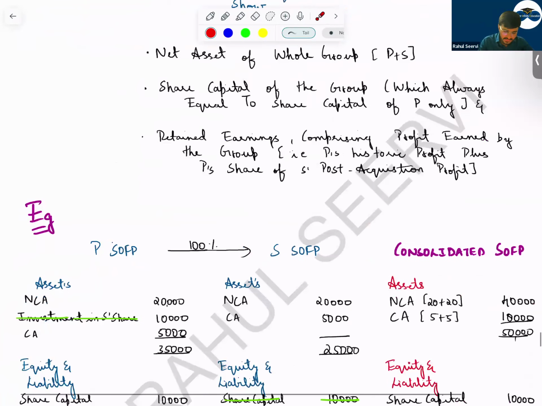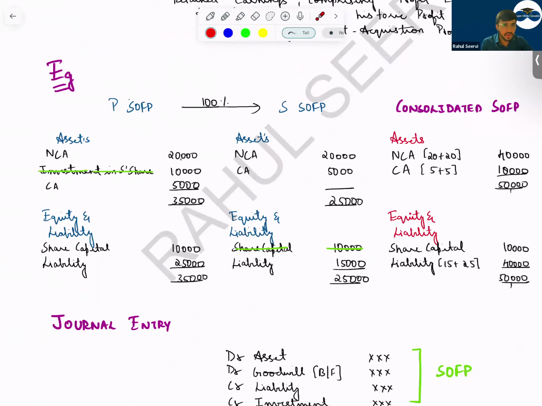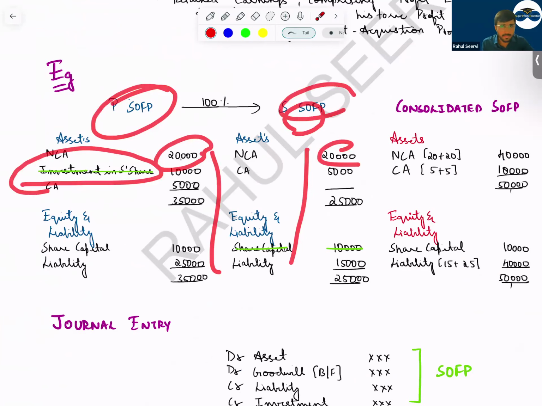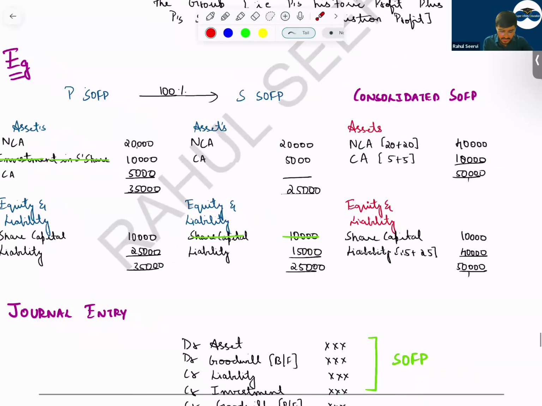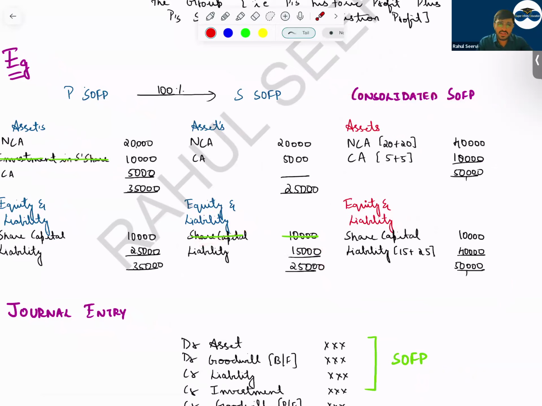So see, a basic example we have seen in the class: we had taken the example of Geo and Reliance to understand how basic consolidation is done. So now here, P company and S company. P company's assets, everything is given here. So P company mentioned that we have invested in S company. How much? $10,000. So what is the value of the equity here? 10,000. That means a full 100% acquisition is done. So in that case, what do we do? We eliminate these two things and we prepare the consolidated financial statements. We add each and everything.